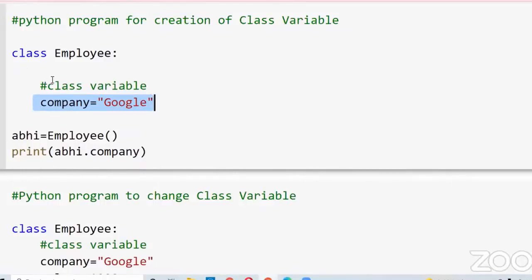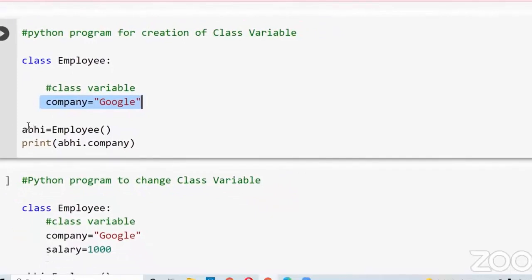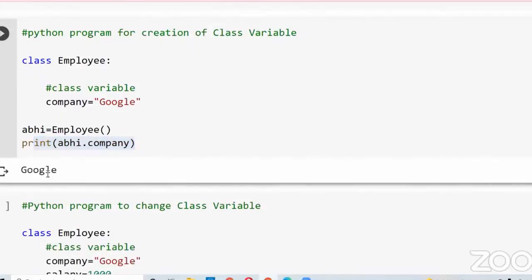The variable which is associated with a class is known as a class variable. Here I created an object, and with the help of the object, I want to print the value of that particular company. Let me run this. We got Google. So the variable which is associated with a class is known as a class variable.